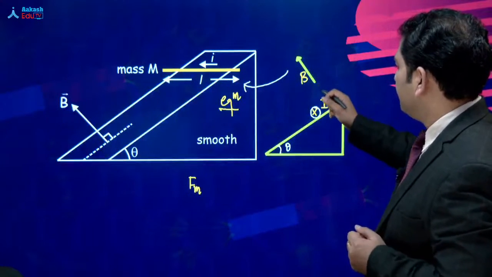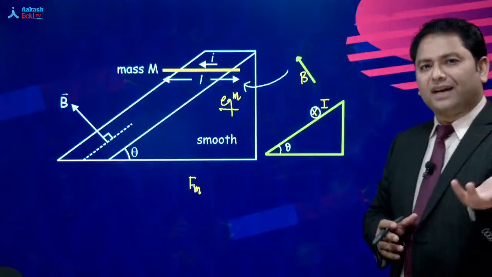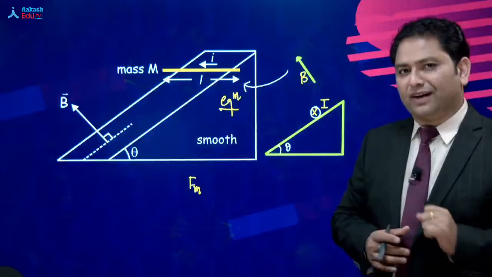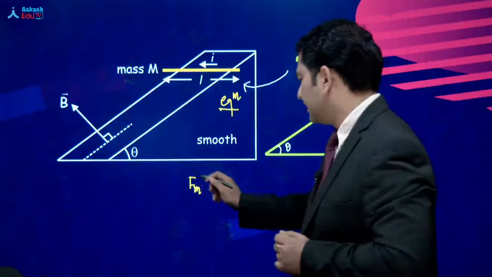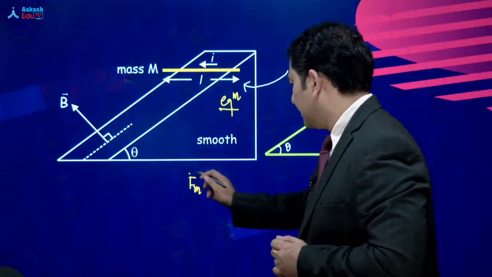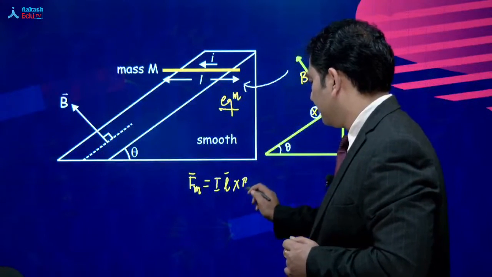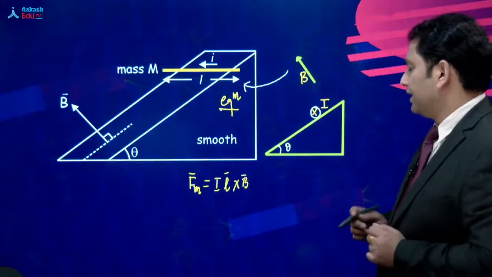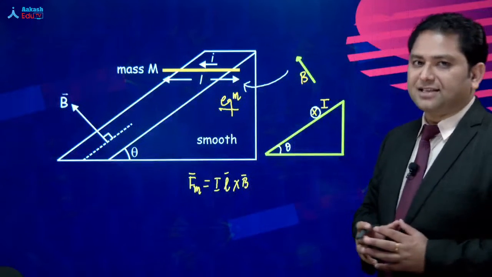आप देखिए, B vector और I vector के बीच में, I is not the vector, that's actually the L vector. The angle between L vector, अच्छा चलिए expression लिखते हैं first. Let me go step by step. So, I, L cross B. The angle between L vector and the magnetic field, that is 90 degree.